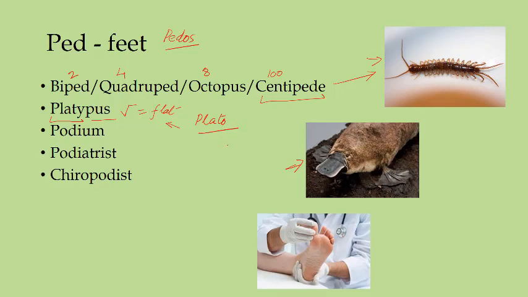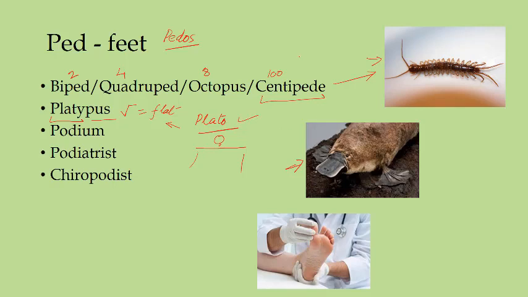But why do we call him Plato? Because he had very flat shoulders. His shoulder width was very broad or very wide. बहुत चौड़ा उसका सीना था. That is why he was called Plato.